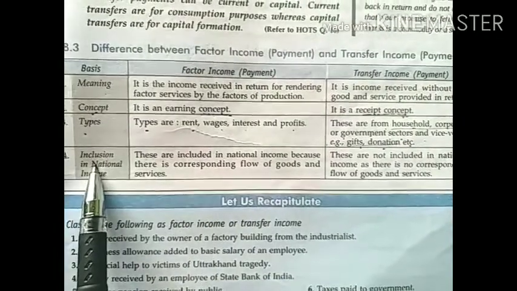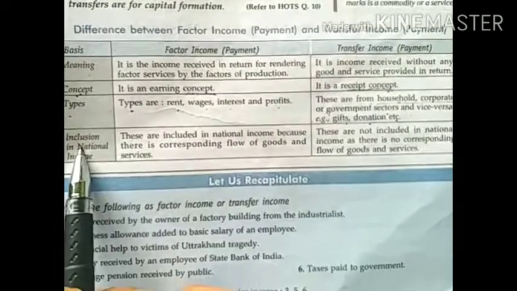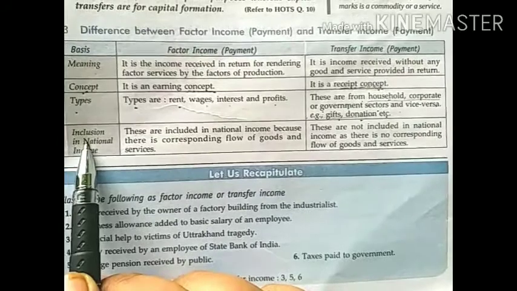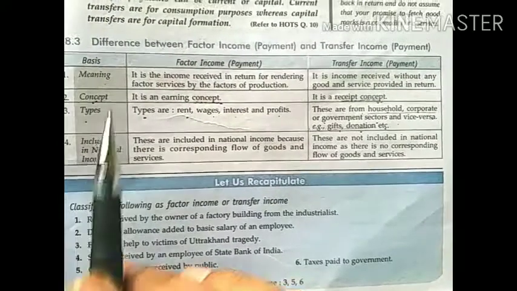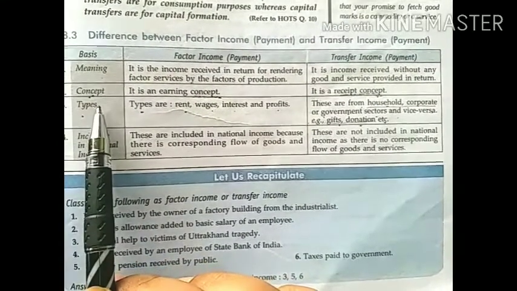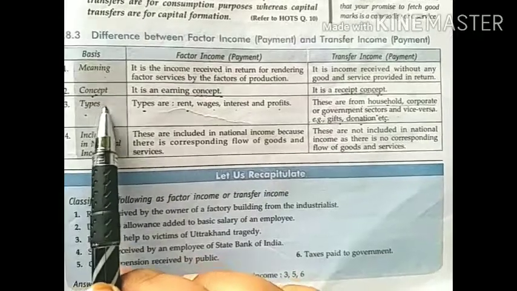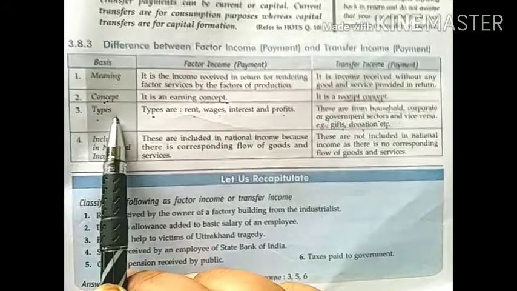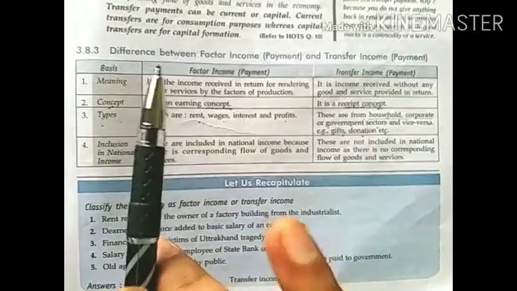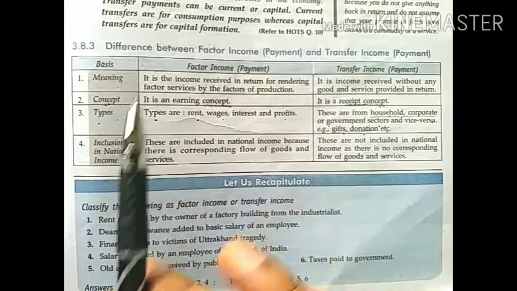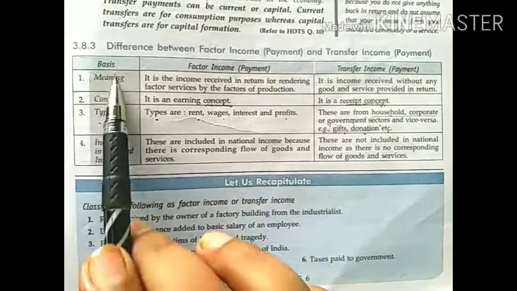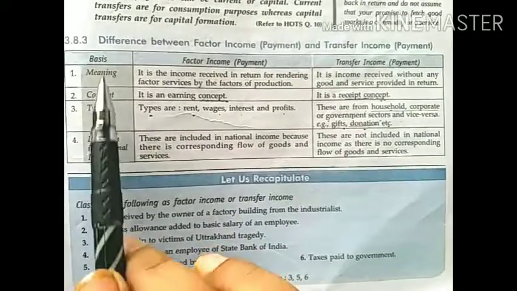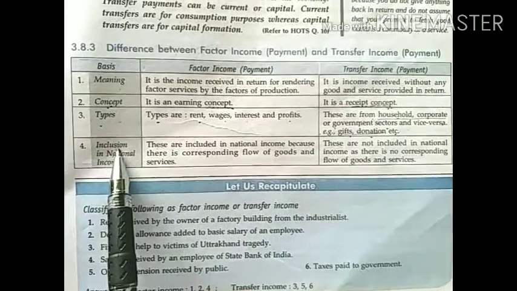Fourth difference is a very important difference which you have to mention in your answer. If you are missing any one difference on the basis of the other bases, then it will be okay, but these two differences you have to include in your answer.